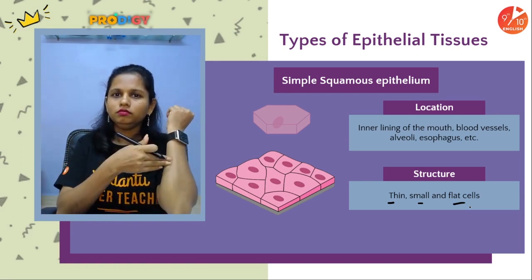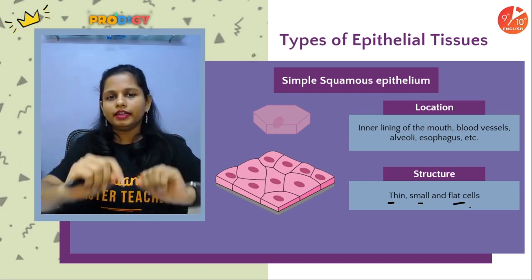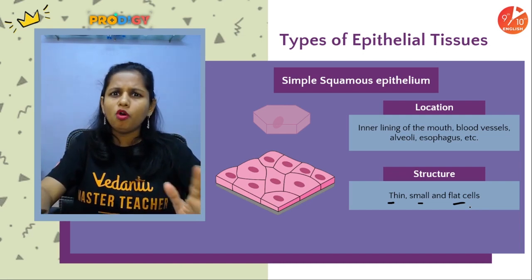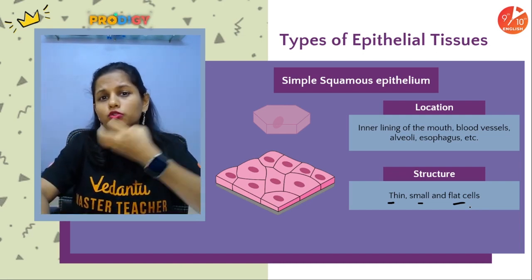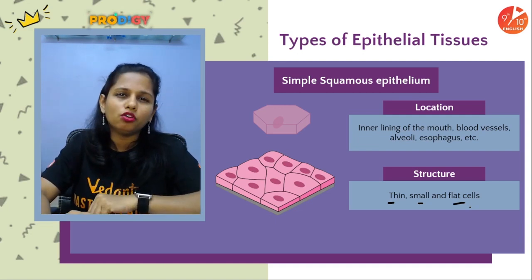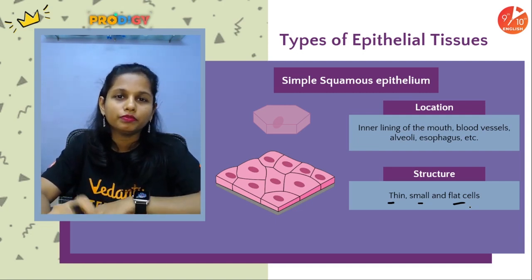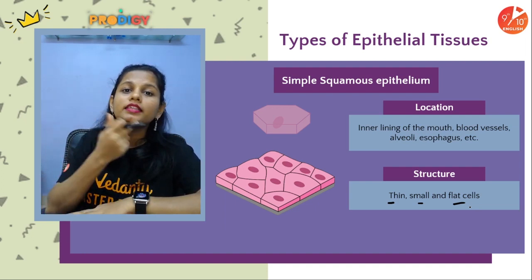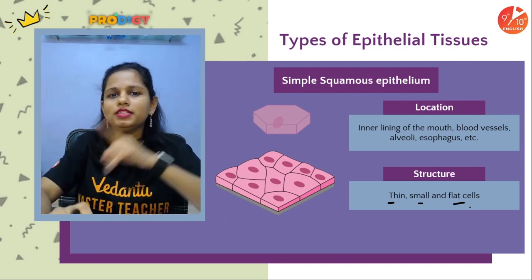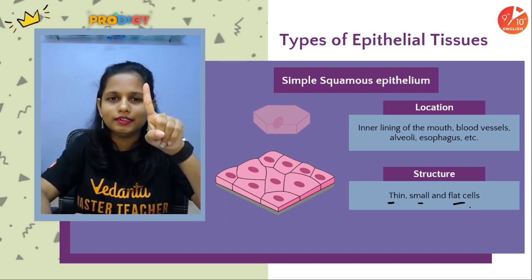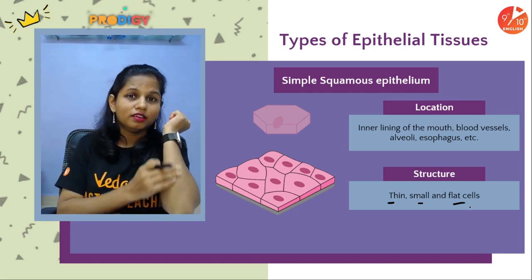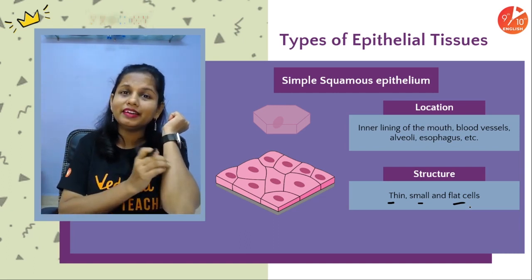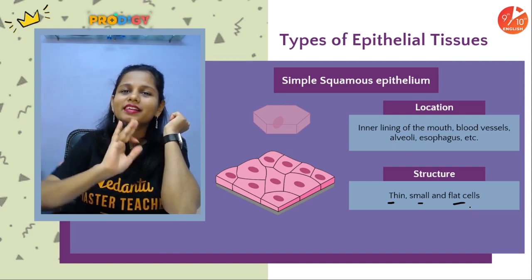Do pathogens enter through your skin or through the internal lining of the body? You will say, ma'am, of course through the skin. The risk of pathogens entering through the inner lining of our body is relatively low, and that's the reason why the inner lining of our body is usually single layered thick, but skin is multi-layered thick, so that if one layer goes, the second layer is already present underneath it.